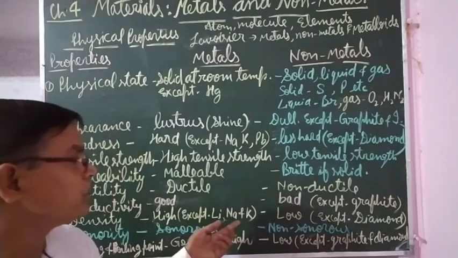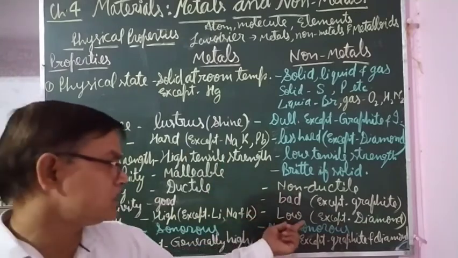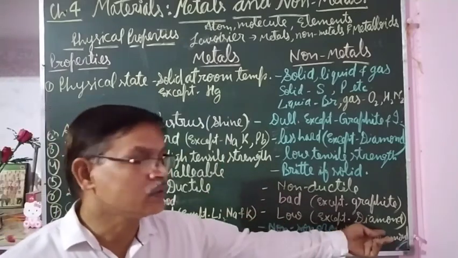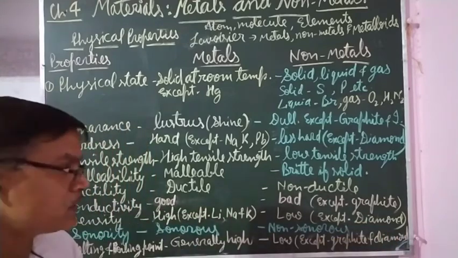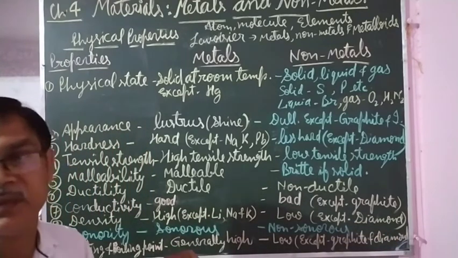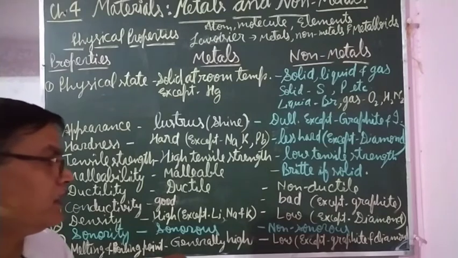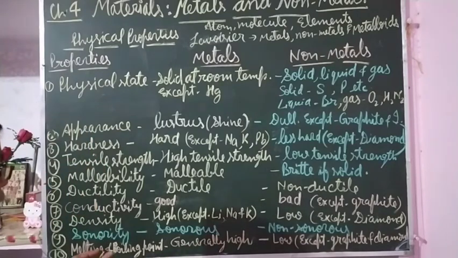lithium, sodium and potassium. And in non-metals the density is low except diamond. Although diamond is a non-metal, its density is high, that's why it is the hardest substance and it is a non-metal.